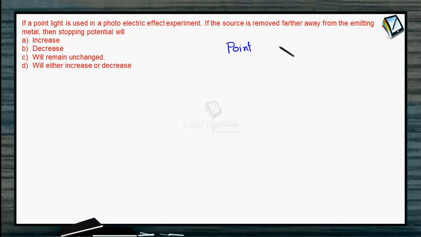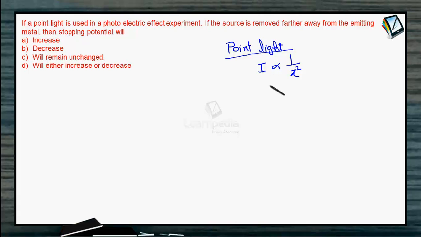As we know, in the case of a point light, as we move away from the light, the intensity drops inversely proportional to the square of the distance. What is the effect of distance on frequency? No effect, because whatever is the frequency of light emitted by this point light, it will remain the same everywhere, but its intensity will drop.